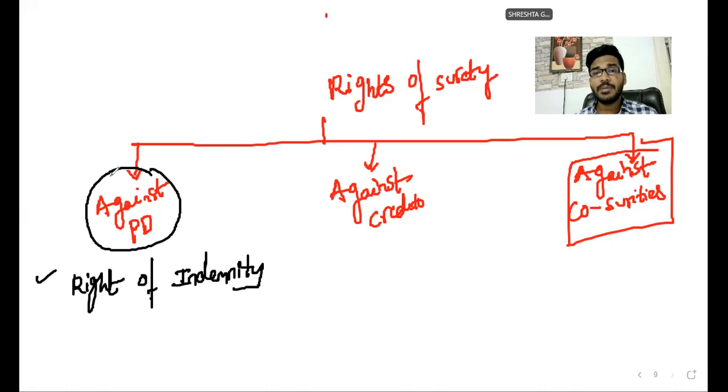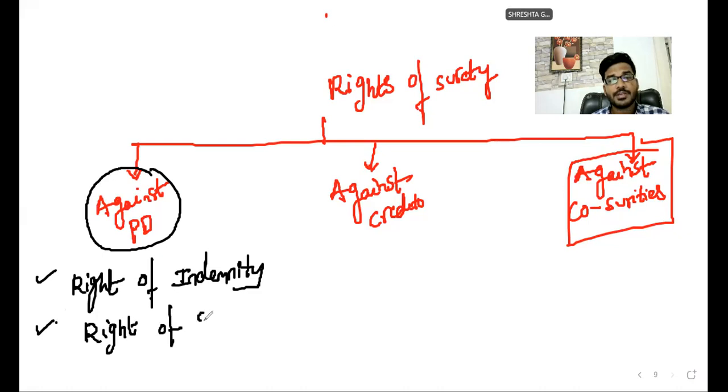Yes, right of indemnity. Indemnity means replace the loss. I have a right to recover the loss. Yes, that is the right against the principal debtor. You failed to pay, so you will pay my money to me. Like that, one of the rights of a surety is the right of indemnity. Okay, sir. Next one. A right of subrogation.